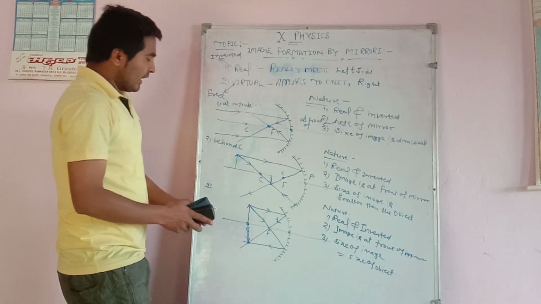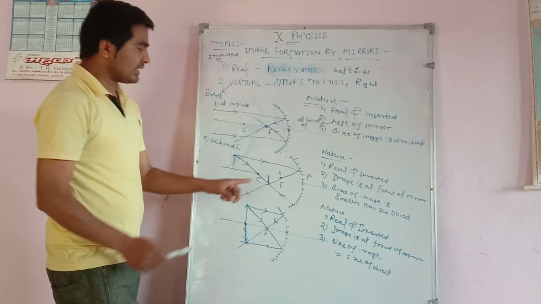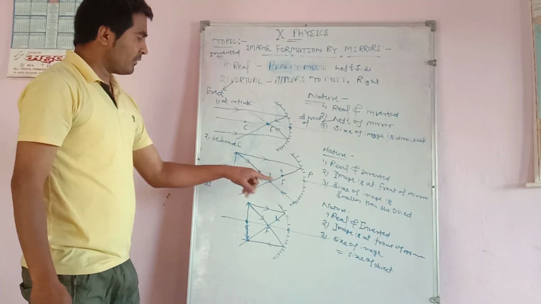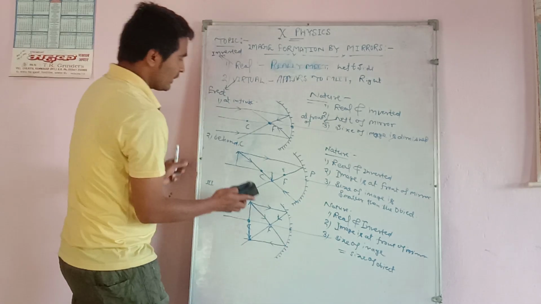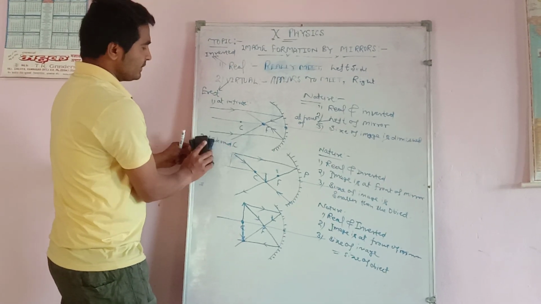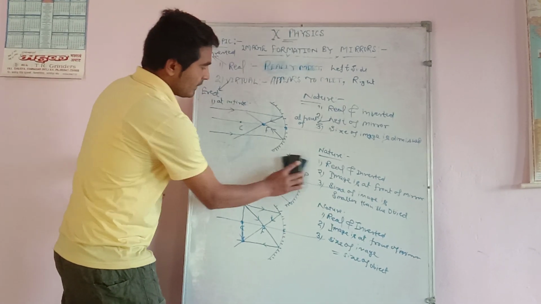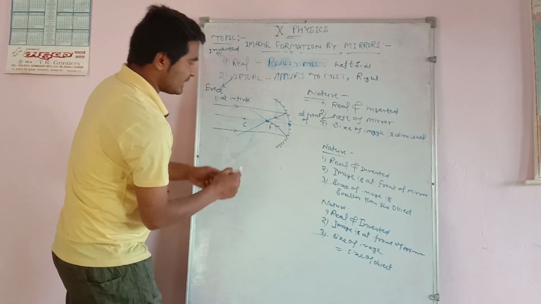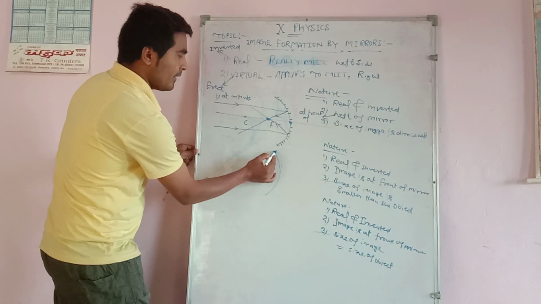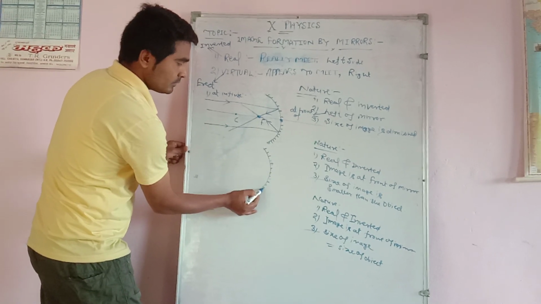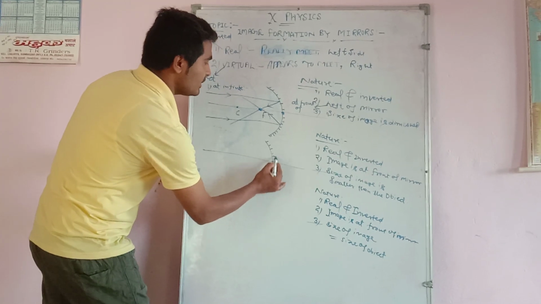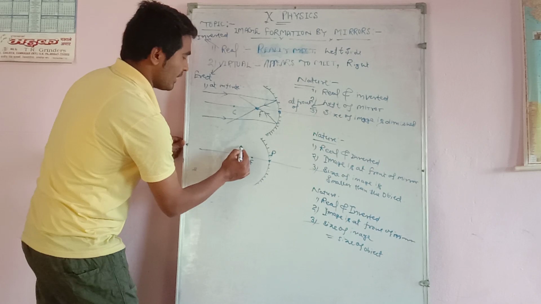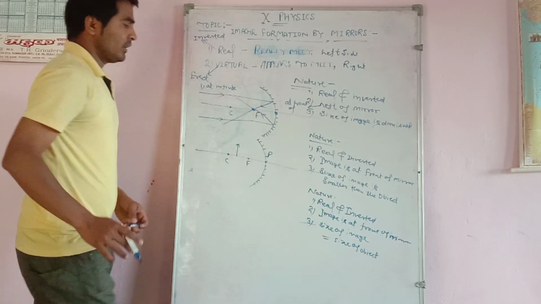Now, dear student, the next case we will discuss is when the object is between C and F. Listen carefully. When the object is between C and F, this is the concave mirror and this is the principal axis. We want to discuss when the object is between C and F. Now this is the position of the object.